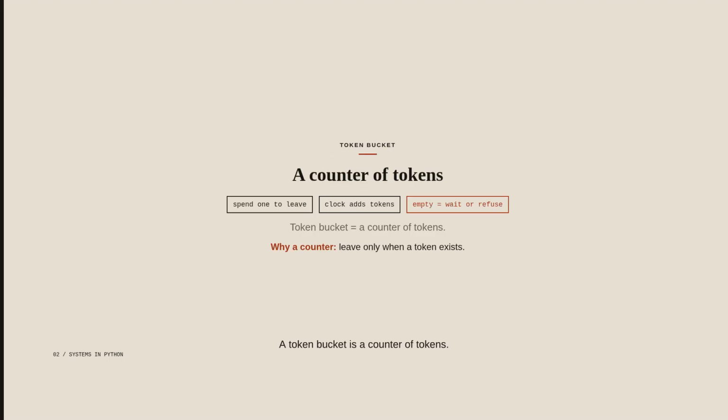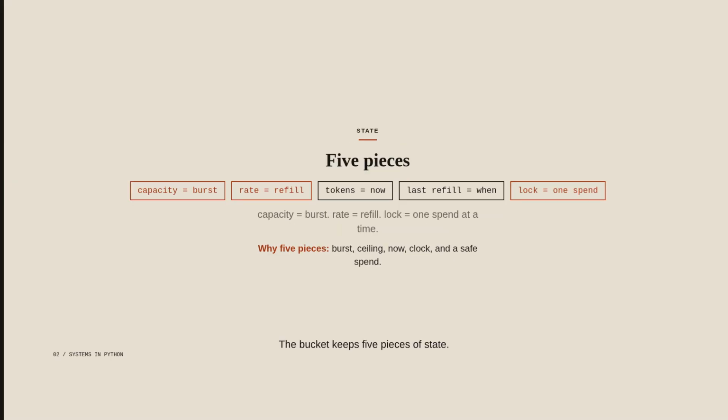A token bucket is a counter of tokens. Each request spends 1 token to leave, and time adds tokens back at a fixed rate. If the counter is at 0, the request waits, or we refuse it. The bucket keeps 5 pieces of state.